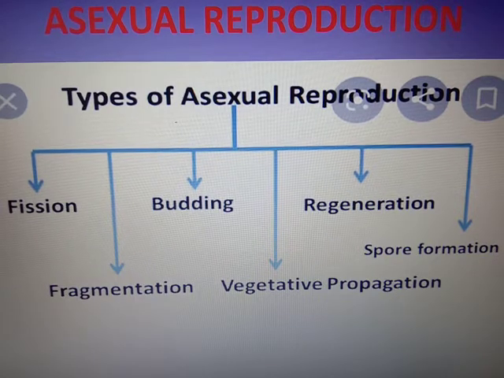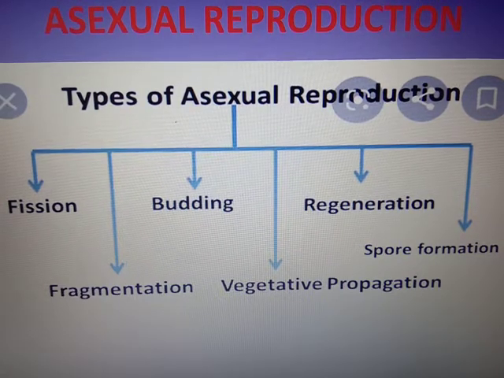Fission means the division of the body. Fragmentation means the body gets divided into different fragments, and each fragment has the ability to regenerate the lost part. Budding means a new outgrowth. The outgrowth arises from the body, reaches maturity, detaches from the parent cell and leads a separate life. Budding occurs in yeast and hydra. Then regeneration occurs in planaria, and spore formation occurs in fungi and also in amoeba. In favorable conditions, spore formation occurs in amoeba. Amoeba undergoes encystation by withdrawing its pseudopodia.